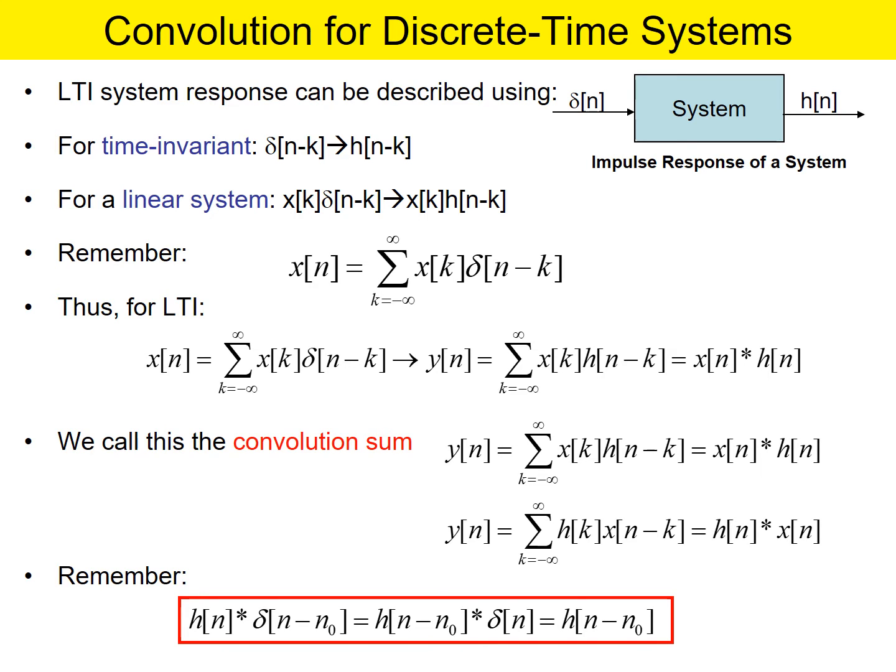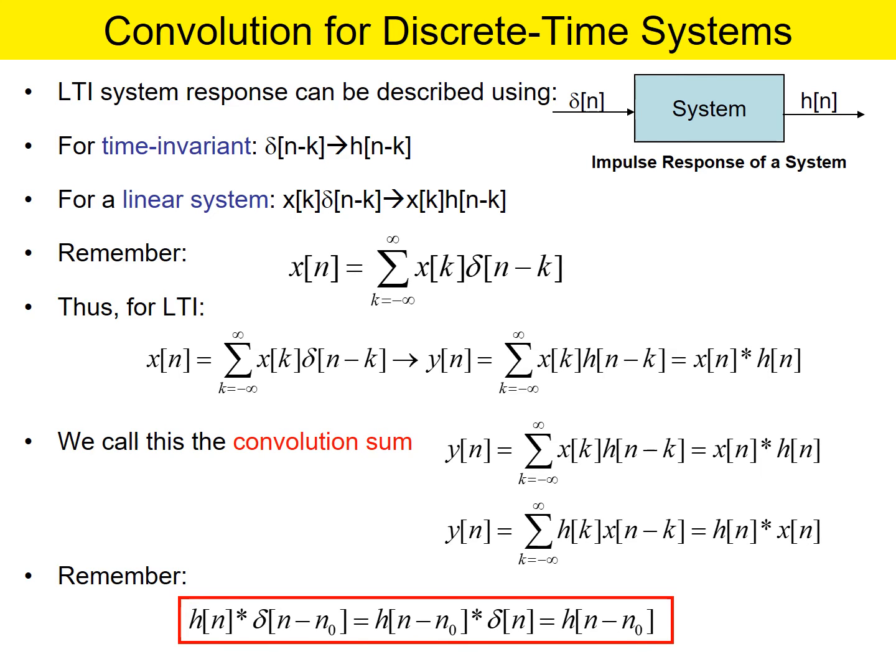Now, the basic definition of convolution for a discrete time signal is defined as x of n equal to sigma x of k into delta of n minus k, where k is ranging from minus infinity to plus infinity. Now, here we can write it as the convolution of x of n with h of n. So it is called a convolution sum.